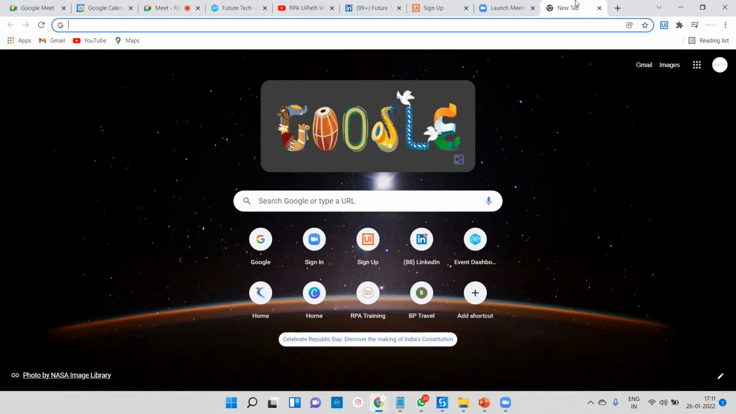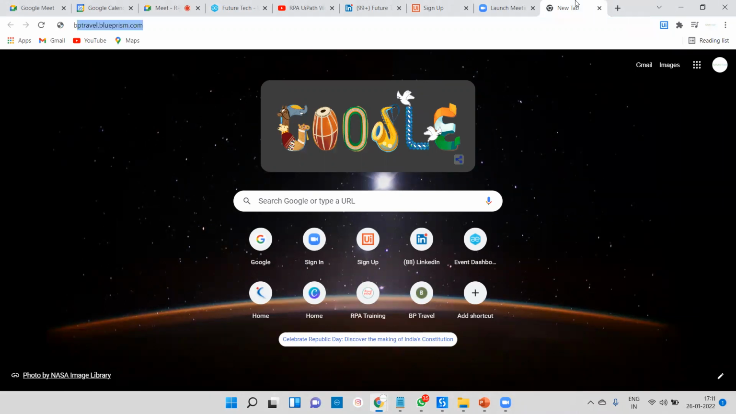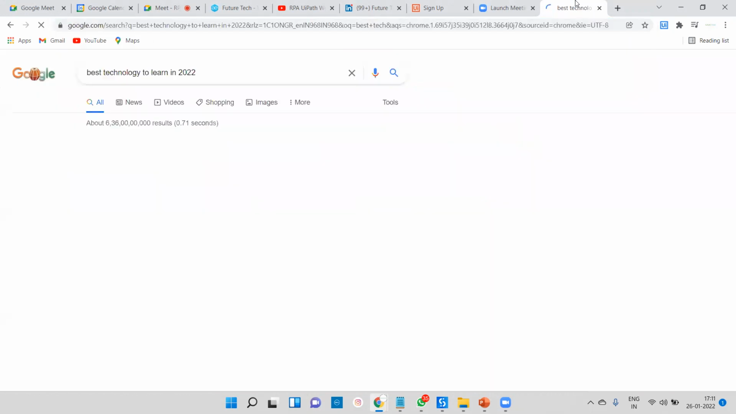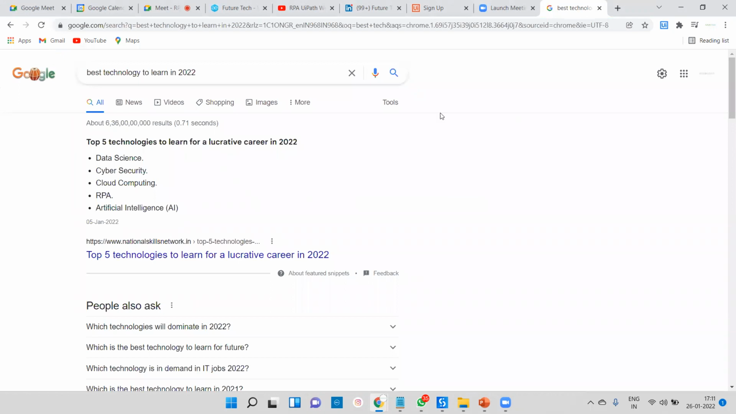So if you ask me what is the best technology to learn in 2022, if you search on Google for the best technology to learn in 2022, you can see the top 10 technologies, including data scientist. If you go further, you will get RPA and AI on the first level. If you go through lots of pages, right now it's coming in at third number, but it's in the top 5 technologies to learn for a lucrative career in 2022. Definitely we will get RPA and AI at the top level here.